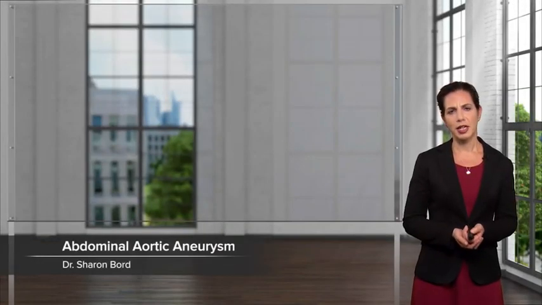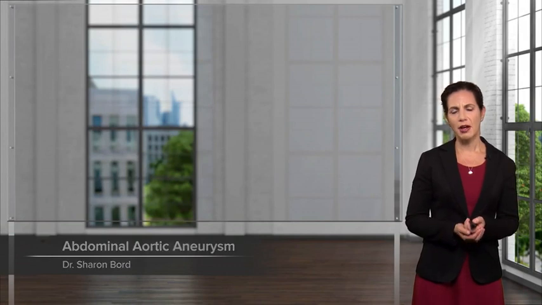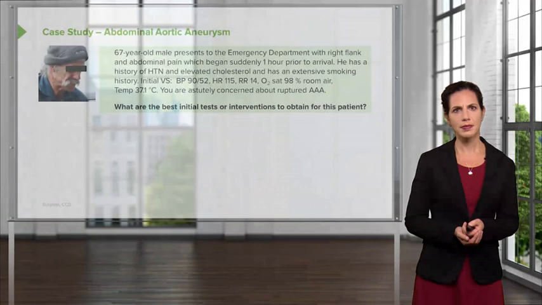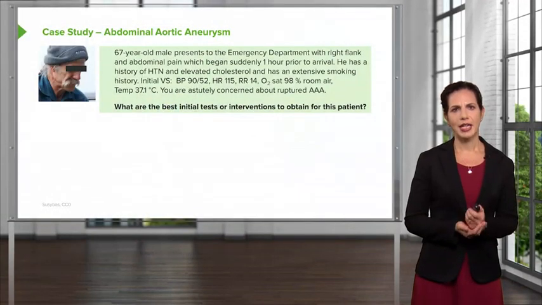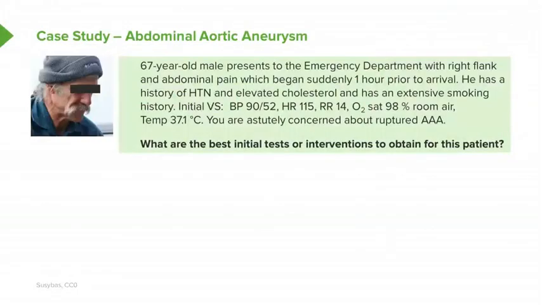Hi, we're going to be talking about the diagnosis of abdominal aortic aneurysm, and specifically how to diagnose and manage this in the emergency department. So we'll start out here with a case study. This is a 67-year-old male presenting to the emergency department with right flank and abdominal pain, which began suddenly about 1 hour prior to his arrival.